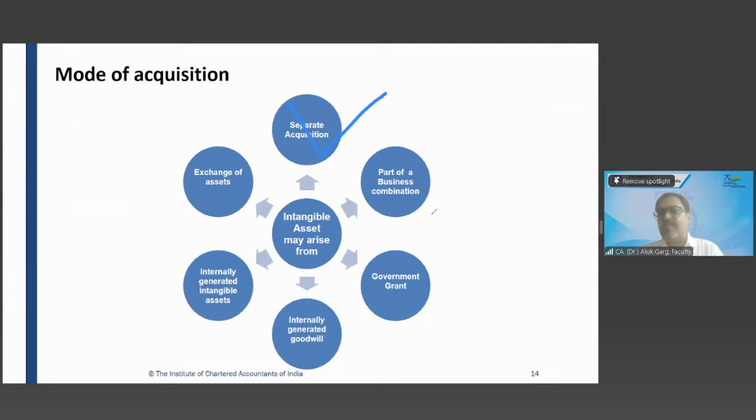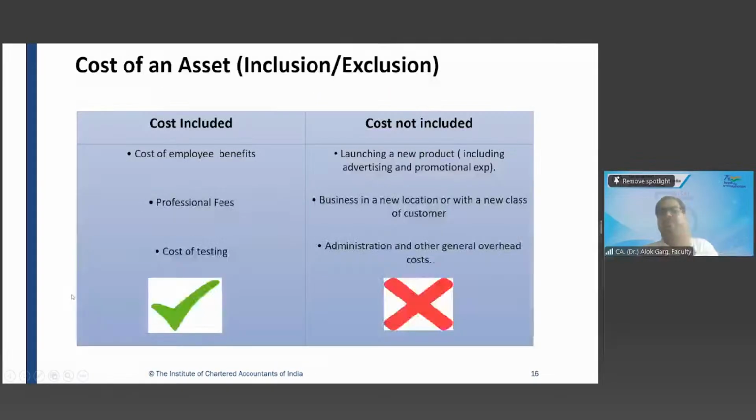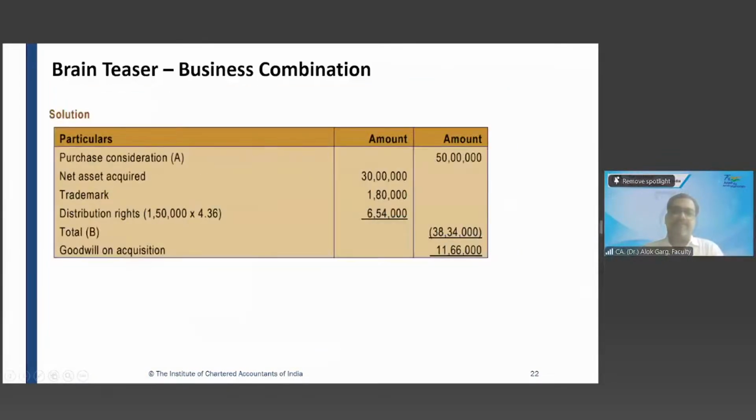Now let's discuss the part of a business combination. Or before that, should we discuss exchange of asset? Let's discuss exchange of asset. After deferred payment credit, we studied exchange of asset in Ind AS 16. So let's discuss exchange of asset.